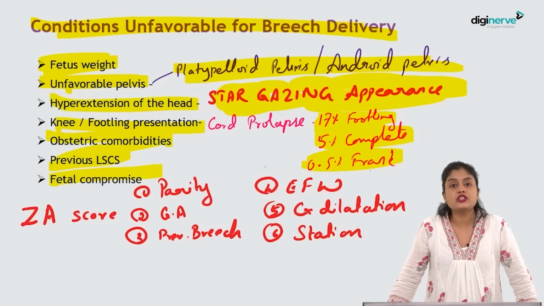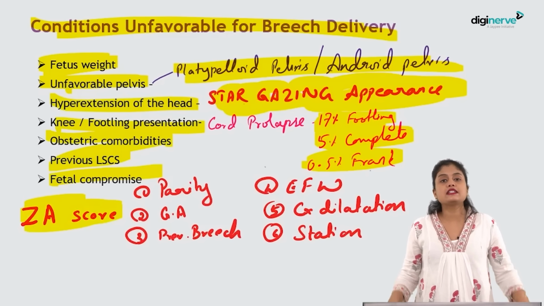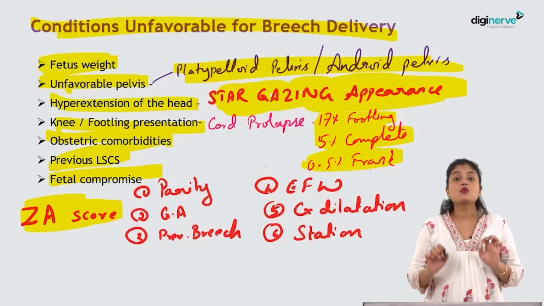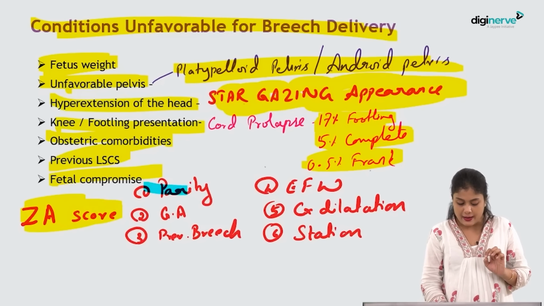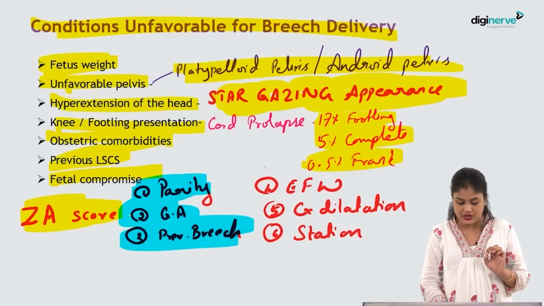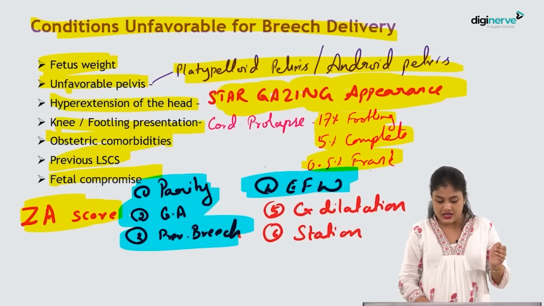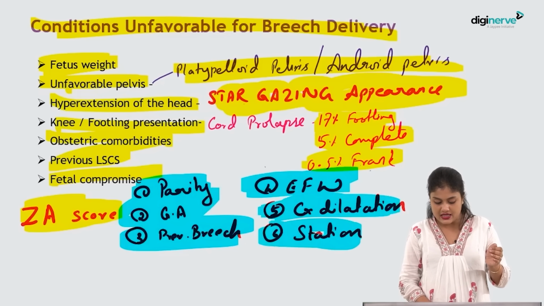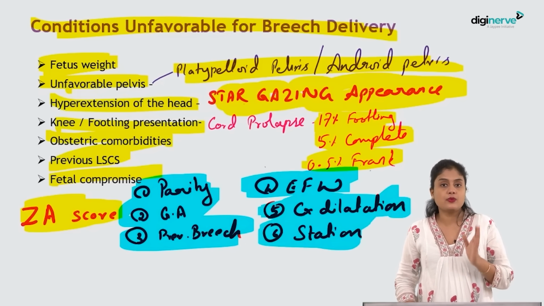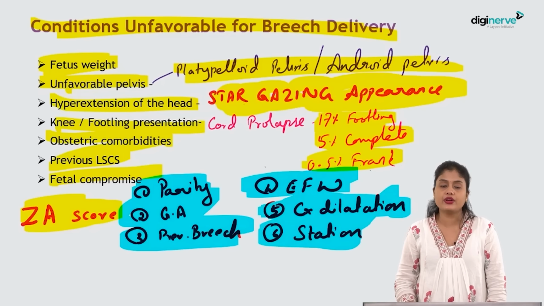There is a scoring system to assess the condition favorable to have a breech delivery. It is called Zatuchny-Andros score, okay? ZA scoring, Zatuchny-Andros score. There are 6 parameters in this which you have to remember. So what are those 6 parameters? They are parity, gestational age of the fetus, and previous breech delivery. Okay, previous breech delivery, chance of success is high. Estimated fetal weight and cervical dilatation and station of the head. If the Zatuchny-Andros score is more than 4, then there is high chance of having vaginal delivery. If it is less, then you should try and avoid doing a vaginal delivery.